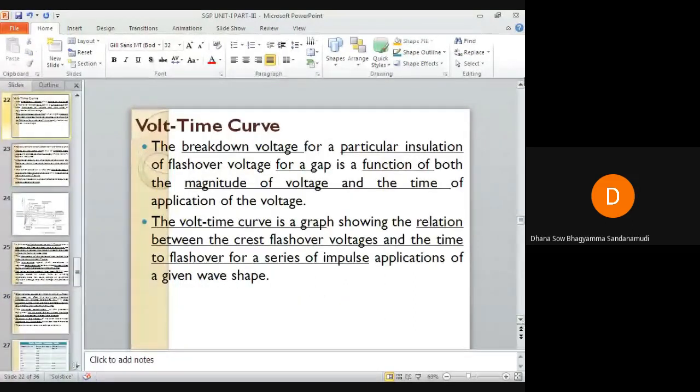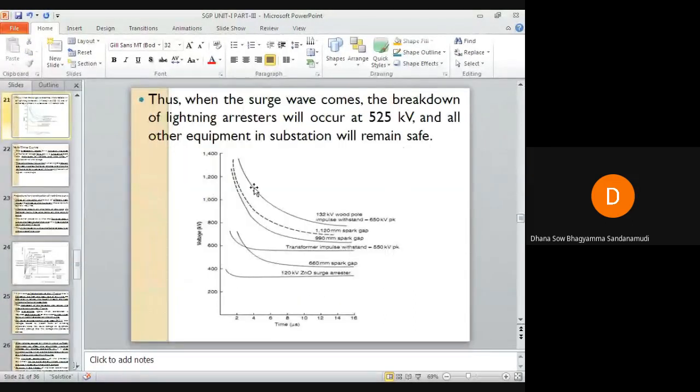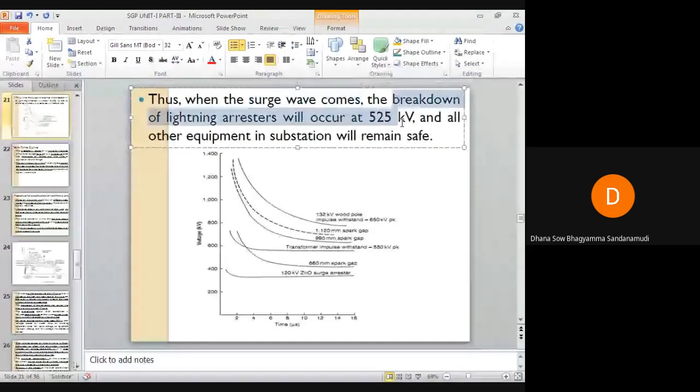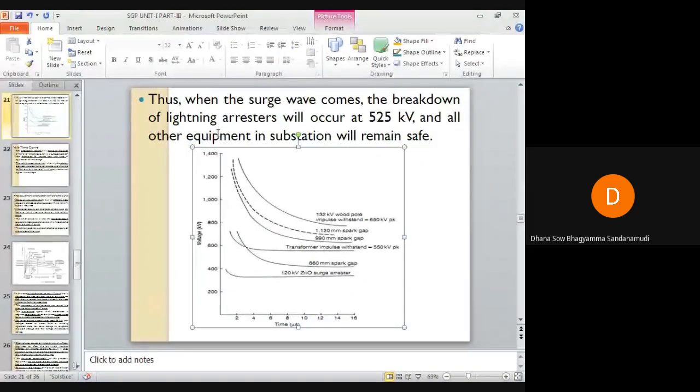For you people the slide has changed. So whenever a surge wave comes, the breakdown of the lightning arrestor will occur at 525 kilovolts and all the other equipment is safe. You can see the peak voltages here. You can see the scale here in this.